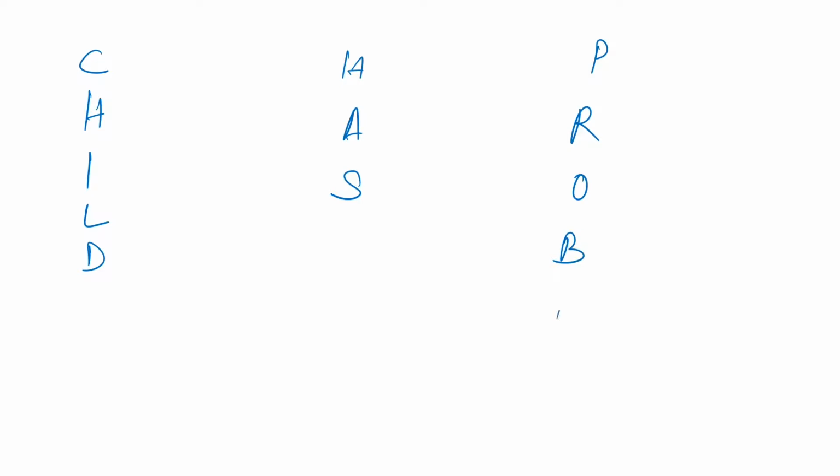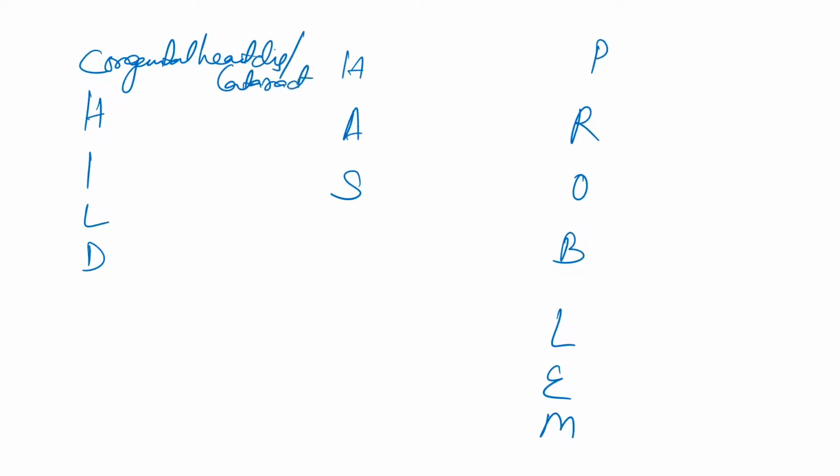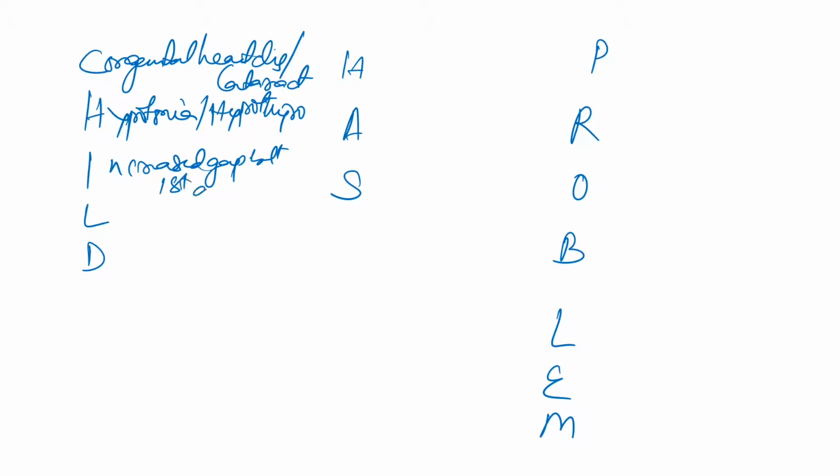So C for congenital heart disease. The patient also suffers from cataract. Now H. H for hypotonia and hypothyroidism. I for increased gap between first and second toe.